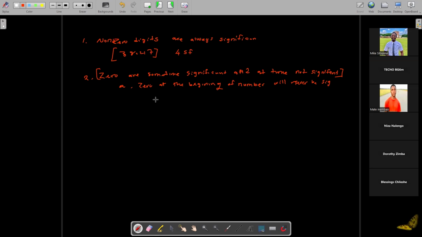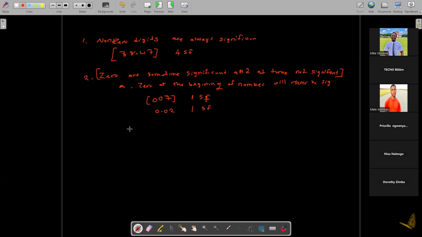So for example, 007. How many significant figures are in this number? We've seen a zero is at the beginning of the number, so there's only one significant figure in that number. Another example is 0.02. You can see that a zero is at the beginning of this number, but the non-zero digit is always significant, so that makes one significant figure.